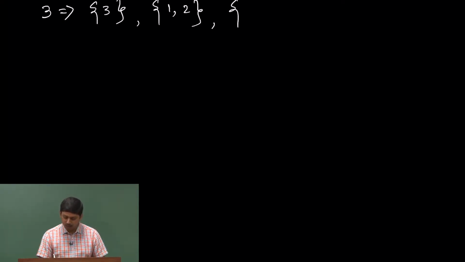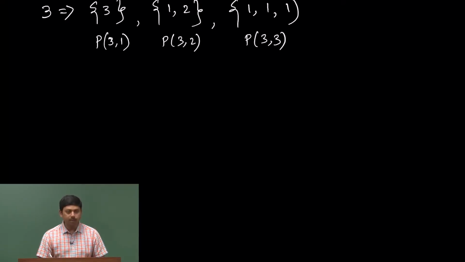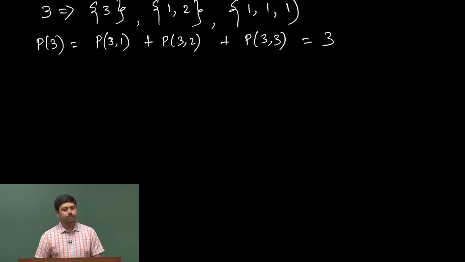And this is P(3,3), dividing 3 into 3 parts as 1, 1 and 1. So in general I get P(3) as the sum of all of that, which is 3.